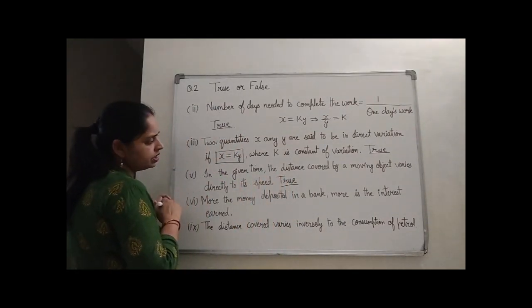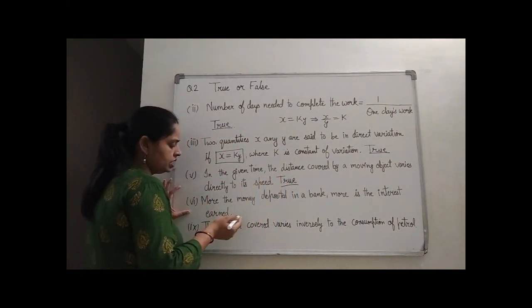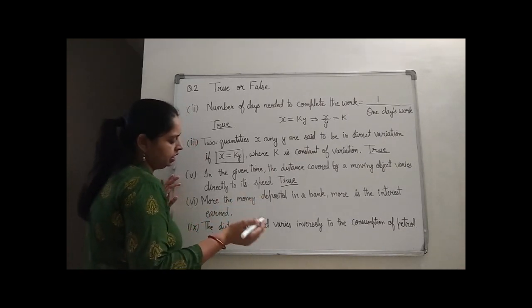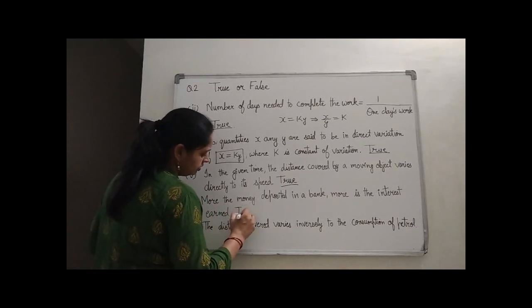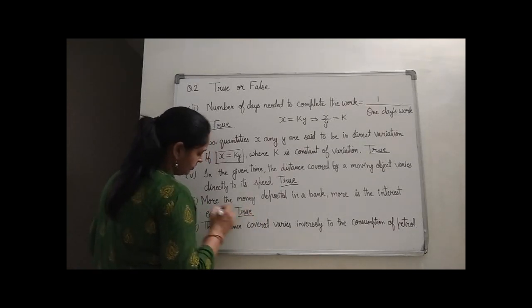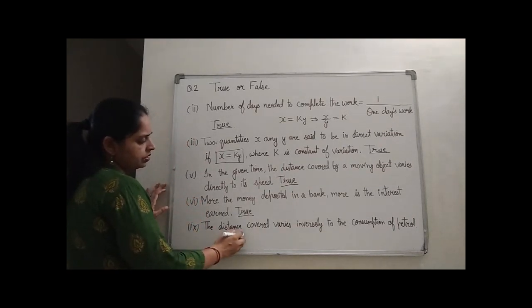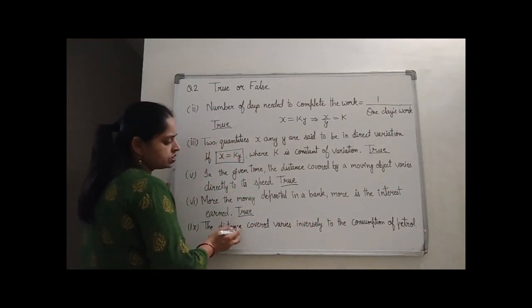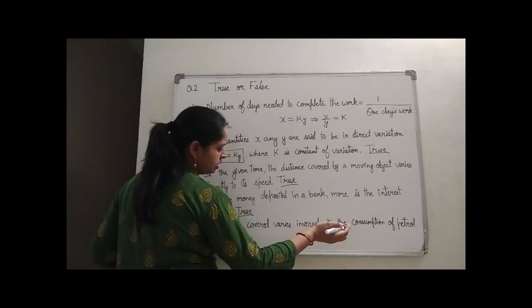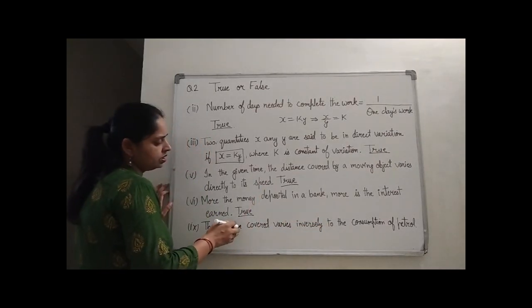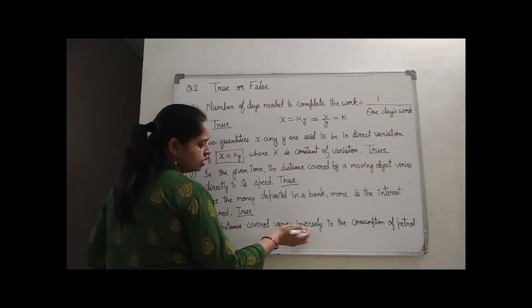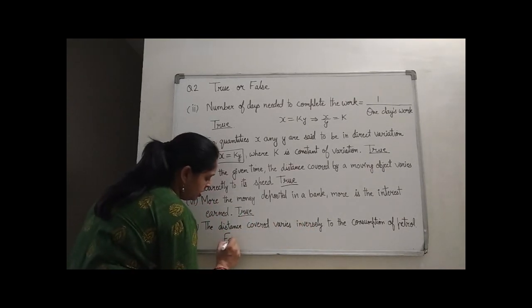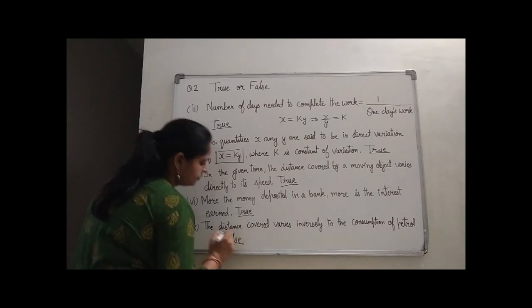More the money deposited in a bank, more is the interest. Yes, if the principal amount is more, you will get more interest. So it is again a true statement. Now see the last one. The distance covered varies inversely to the consumption of petrol. The more distance covered, the more petrol is consumed, right? Or the less distance is covered, the less petrol will be used. So why would they be inverse? They are directly proportional. So it's a false statement.